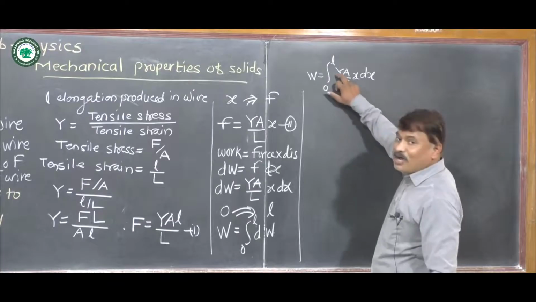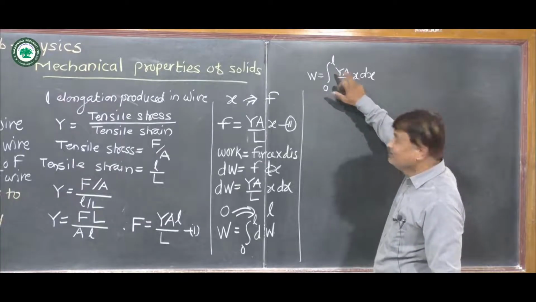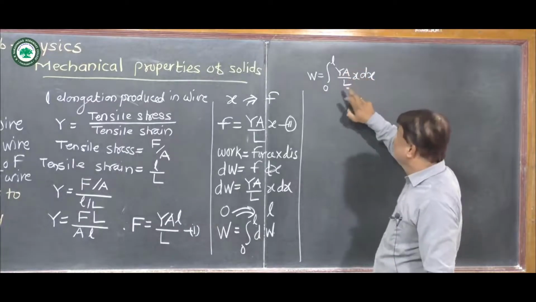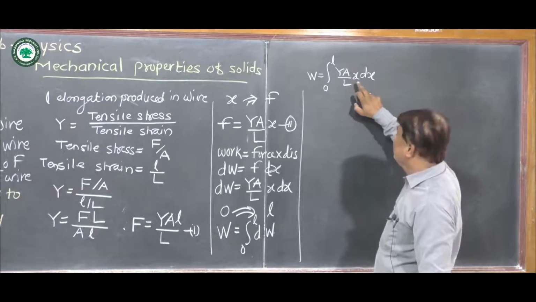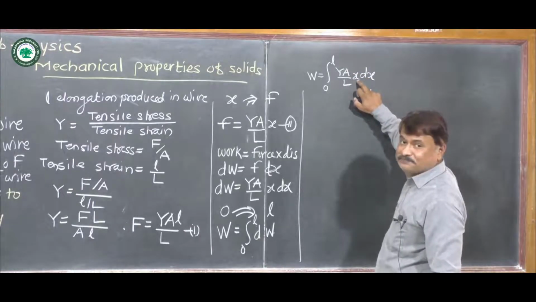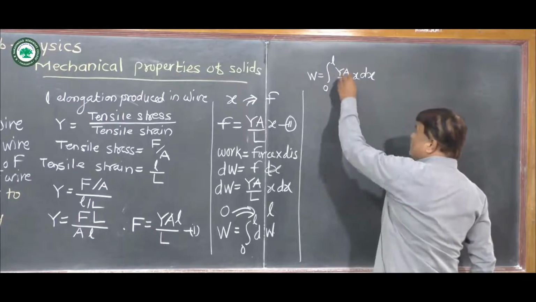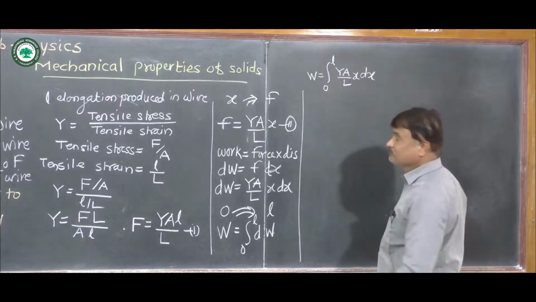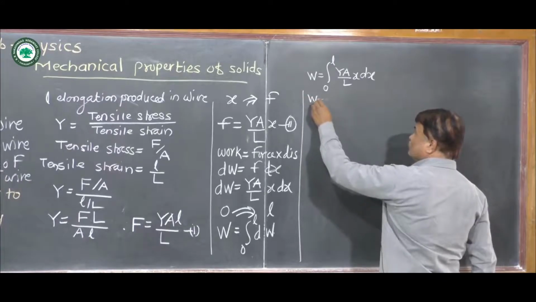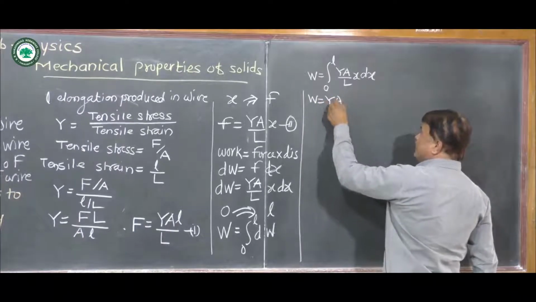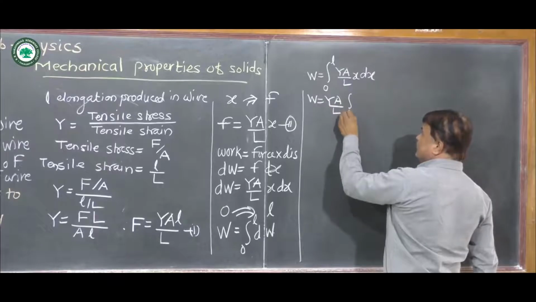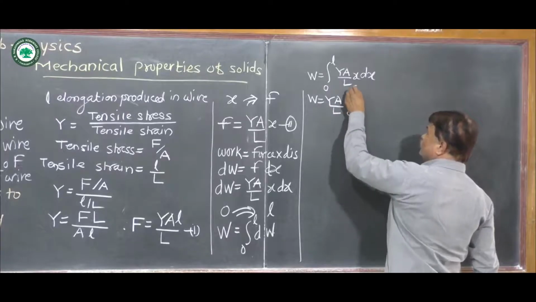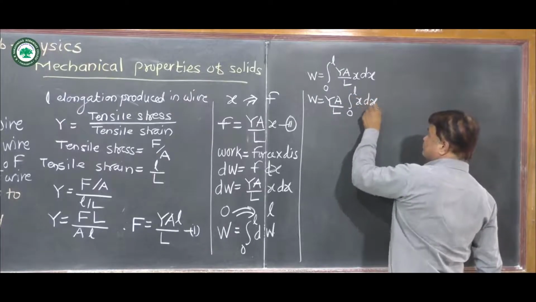As we know that Young's modulus Y is constant, area is constant, length is constant, and the variable quantity is only elongation, these constant quantities are taken out of the integration. Then we get W is equal to Y into A upon L, integration from 0 to l of x into dx.